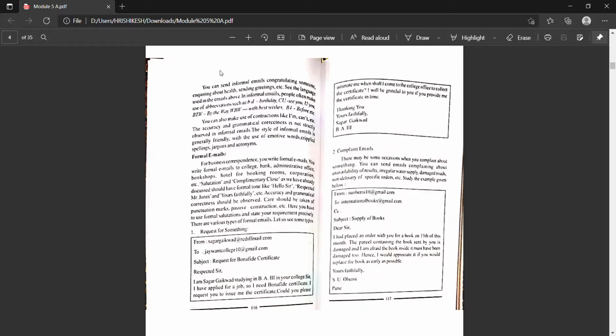While discussing e-communication, in the first part we are discussing how to frame emails. And we have discussed that there are two types of emails, formal emails and informal emails. Last time we discussed how to frame informal emails.